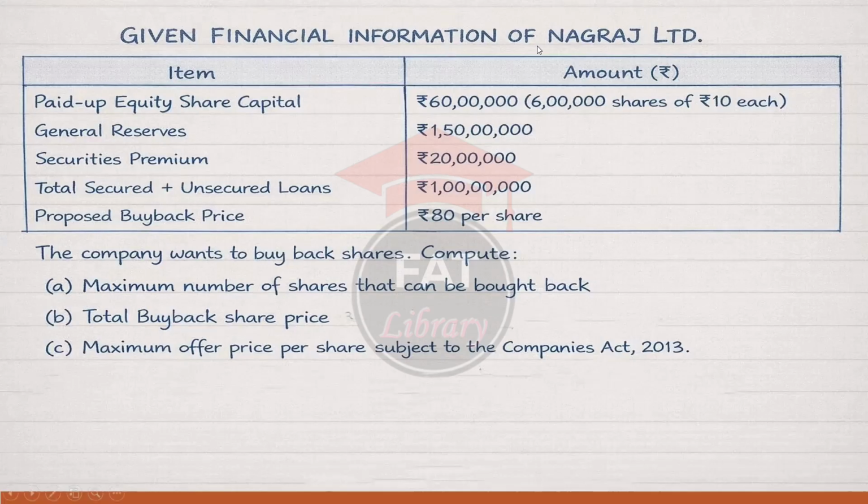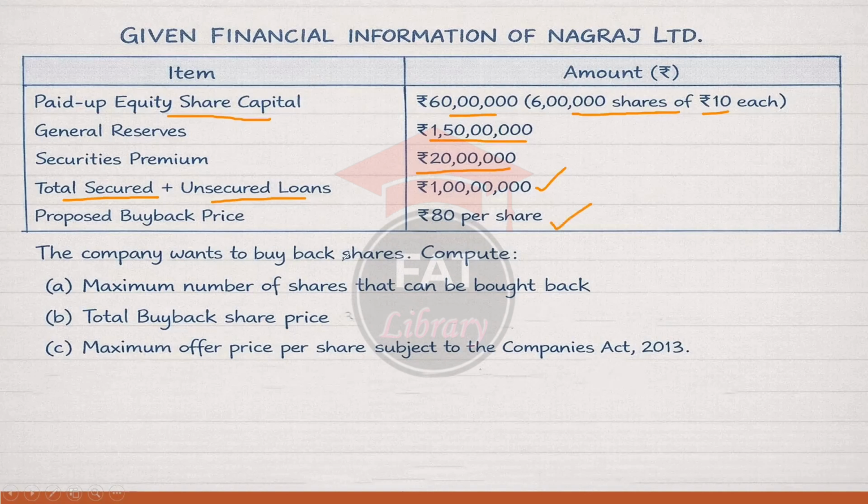Given financial information of Nagaraj Limited: paid up equity share capital is 60 lakh rupees, 6 lakh shares of 10 rupees each. General reserve 1 crore 50 lakh, securities premium is 20 lakh, and total secured and unsecured loans are 1 crore, and proposed buyback price is 80 rupees per share.